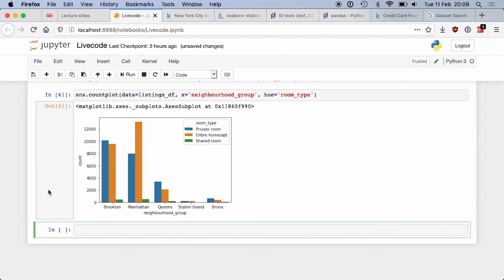Okay? So you get a fairly more complex bar chart where you can see based on the neighborhood, the repartition, the distribution of the room types. And you can see that in Manhattan, people tend to list entire homes rather than private room, whereas in Brooklyn, that's the opposite. Okay?